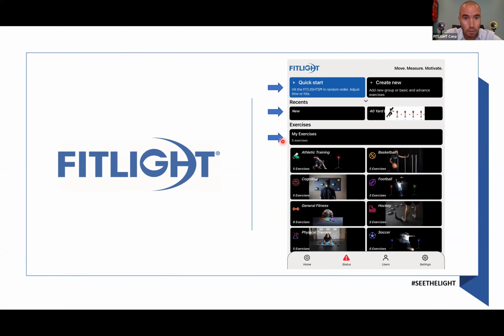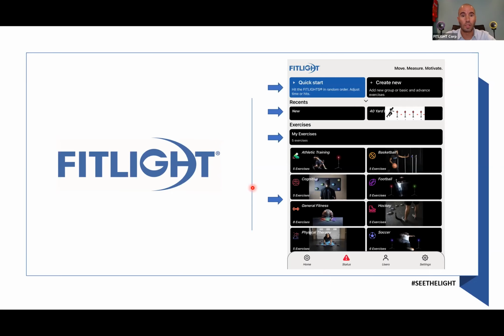As you see here, there's a field that says My Exercises. So whenever you create a new exercise on the right top, you do that once, you give it a name, and it will go in your own personal folder where it says My Exercises. And we'll go through those steps later on in this webinar.